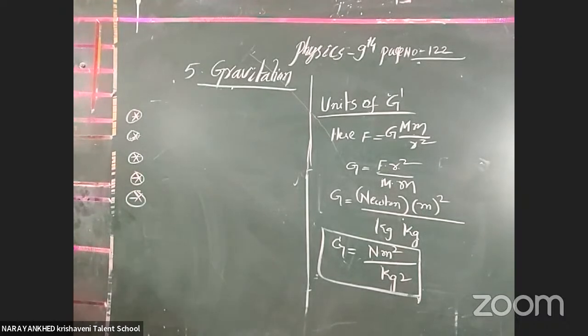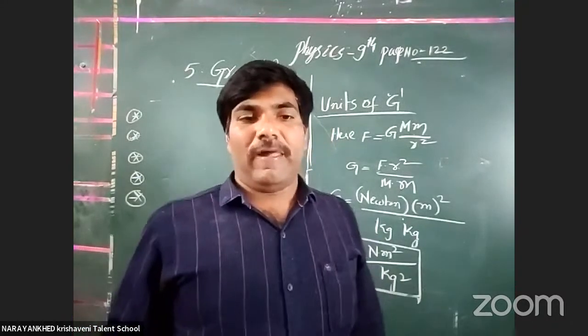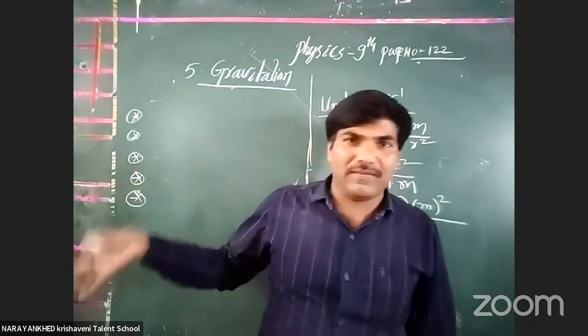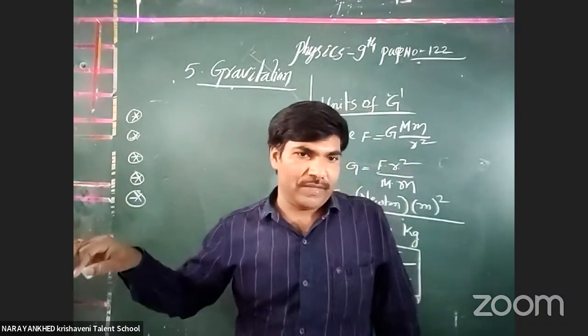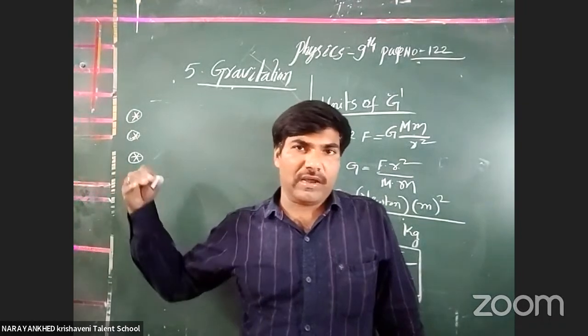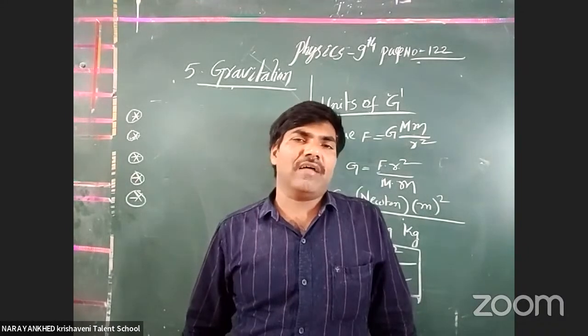Five components are there. We consider the first component: the existence of the solar system, holding of the atmosphere near the surface of Earth, the flow of water in rivers, and rainfall and snowfall. There are so many things possible to discuss based on this. Without gravitation, these things may not occur. Got it or not? All the rivers flow in one direction only. You know very well. And as well as all the